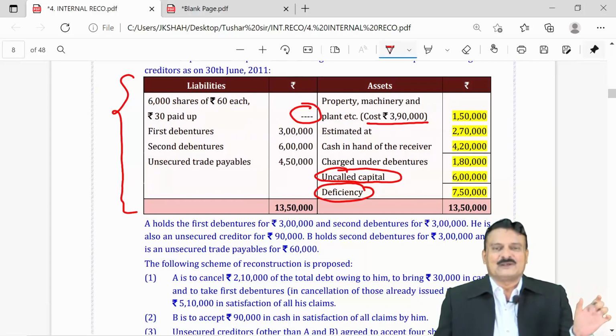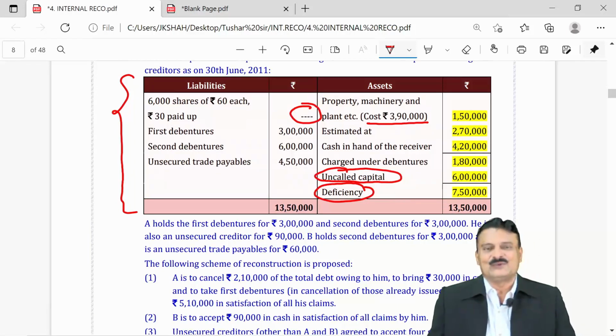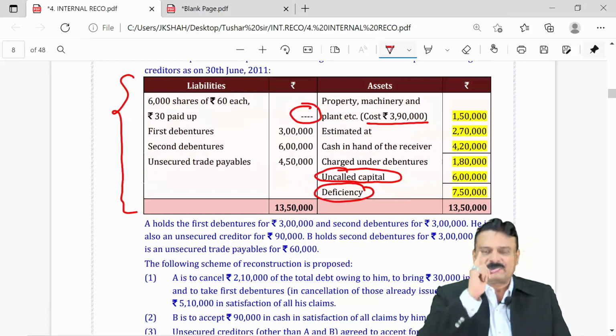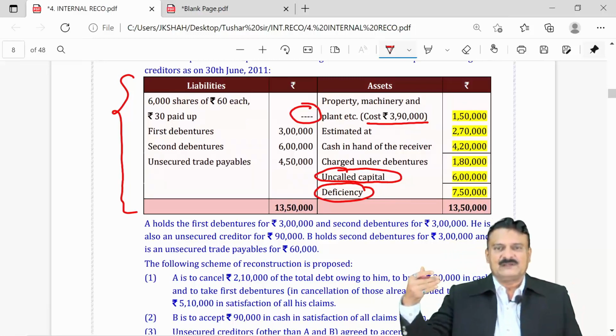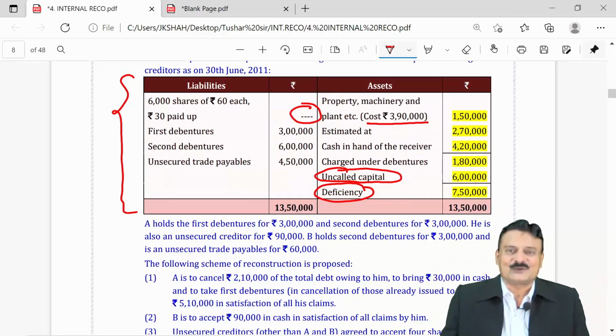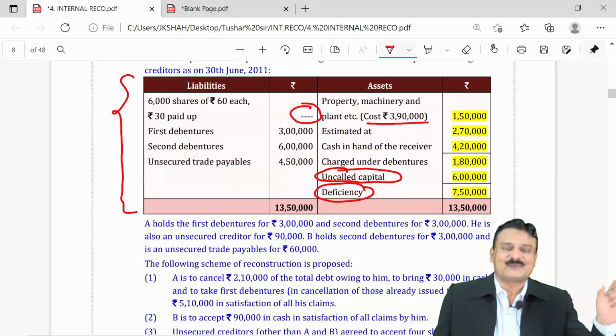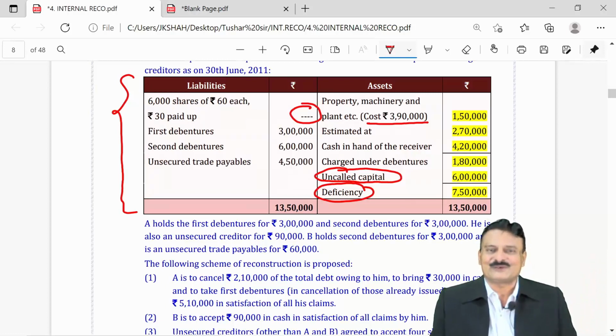And that accumulated loss, you know it very well, has to be written off to capital reduction account. So whenever any question is such where a balance sheet is not given, it's a hint given to you that kindly prepare the balance sheet first. The difference, if it is in the liability, make it reserves and surplus. If it is in the asset, accumulated loss. That's a hidden adjustment, and that accumulated loss has to be written off to capital reduction account.